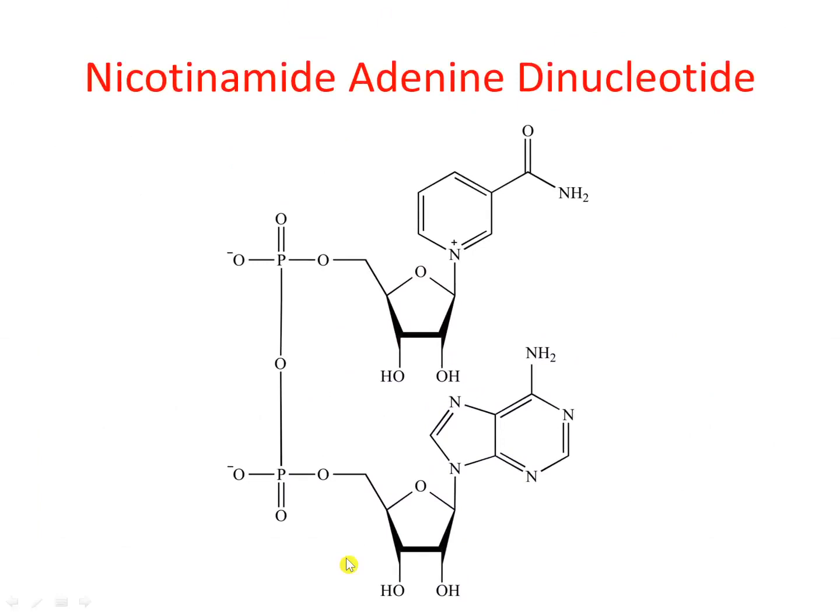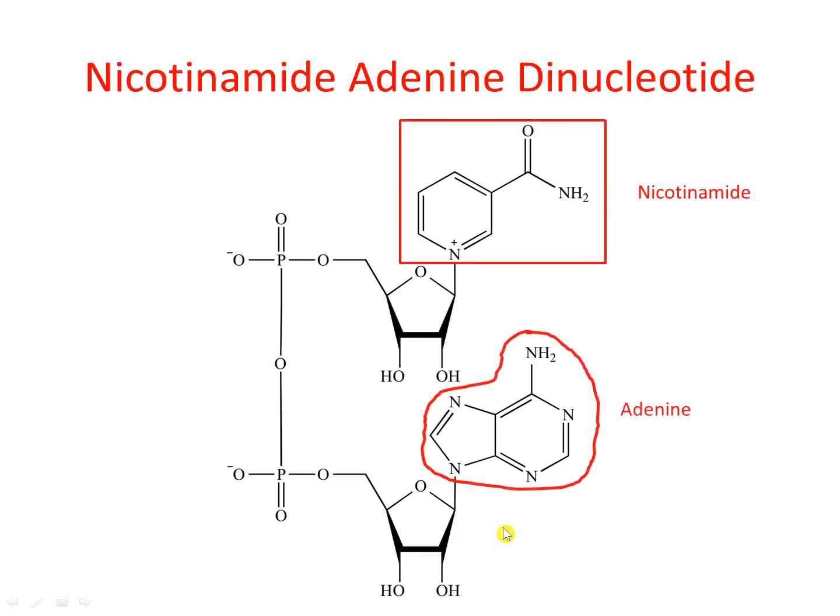So this nicotinamide adenine dinucleotide structure has been shown over here. You will see that this entire structure is composed of a molecule of nicotinamide and a molecule of adenine. These are attached to the cyclic ribose sugar, and the ribose sugar molecules are further attached to the phosphate groups, where these two phosphate groups are further linked to an oxygen atom. So this is the total structure of nicotinamide adenine dinucleotide.